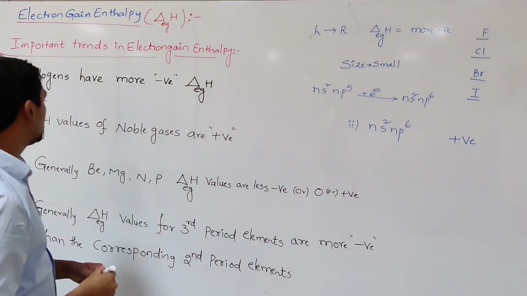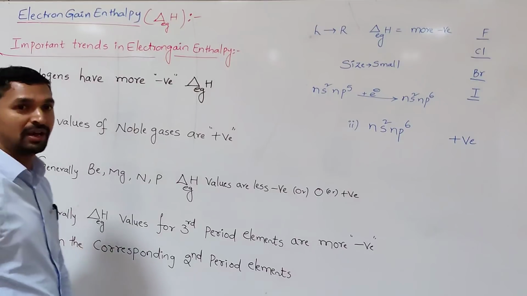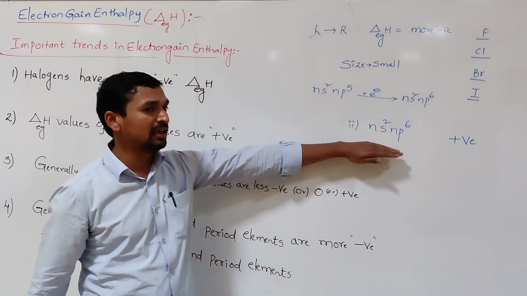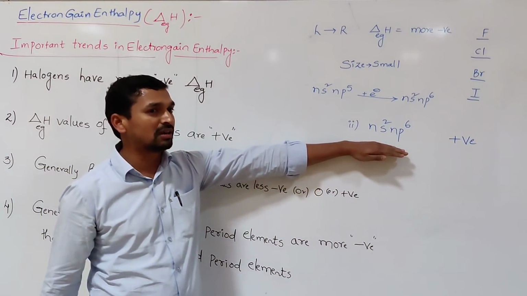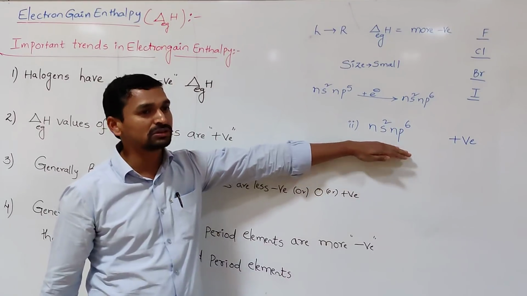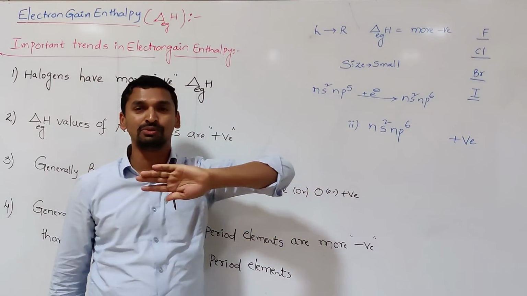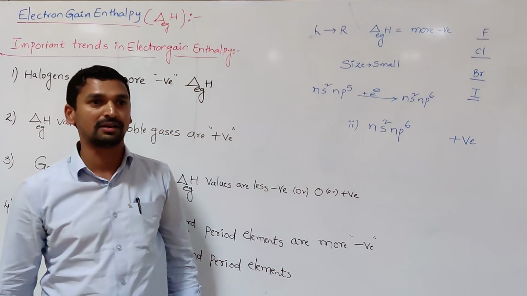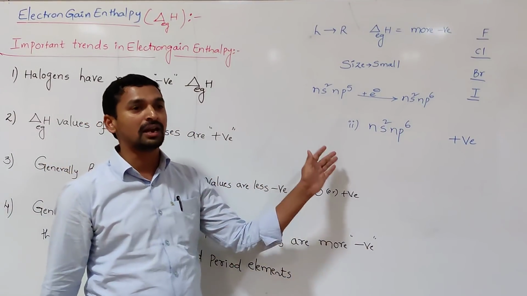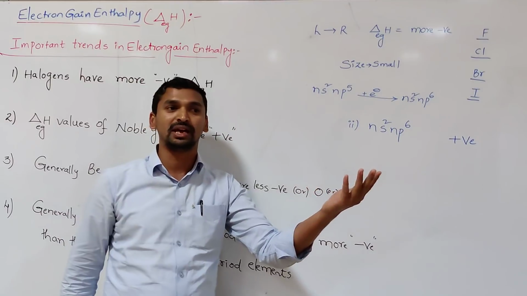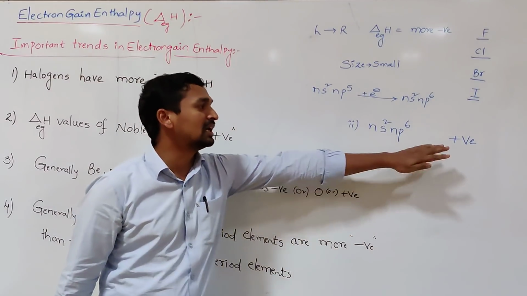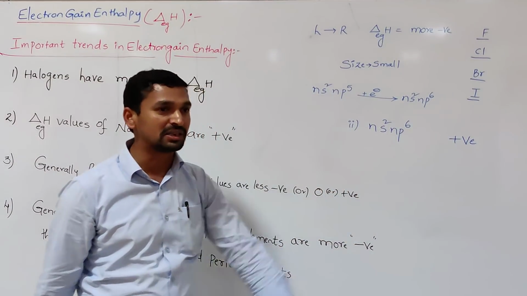So why do the noble gases have positive electron gain enthalpy values? Because they have the most stable electronic configuration. Because of that most stable electronic configuration, they have no tendency to accept an electron. So in order to keep the electron, we need to supply energy from the outside. That's why the electron gain enthalpy values are positive.